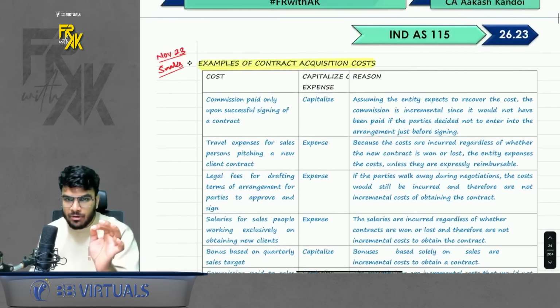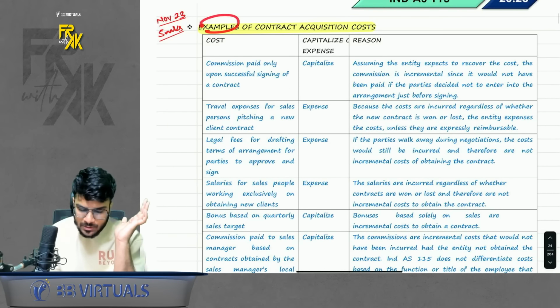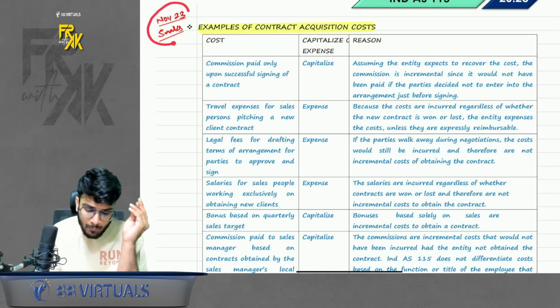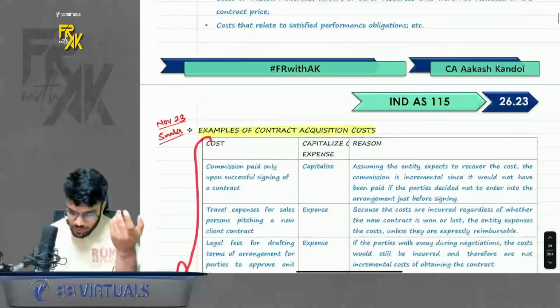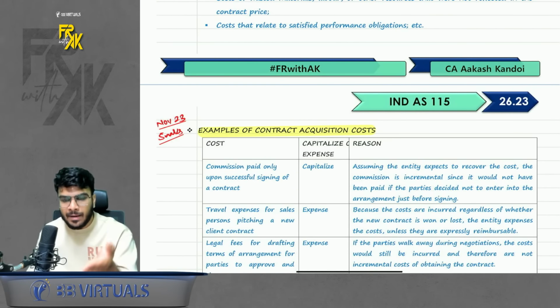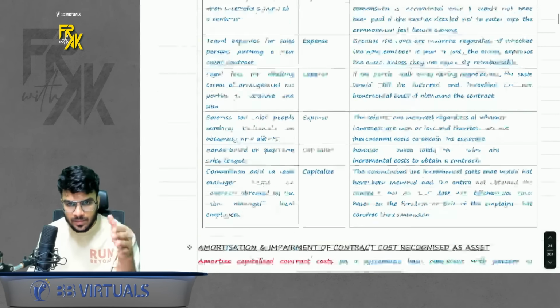One more thing is there in contract cost which I would love you to read, that is examples of contract acquisition cost. This was a November 23 question which came for 5 marks. So just give it a read. These are examples by ICAI. Whether this acquisition cost will be sunk cost, or will it be capitalized and booked across the period of contract. That is what you have to study here.